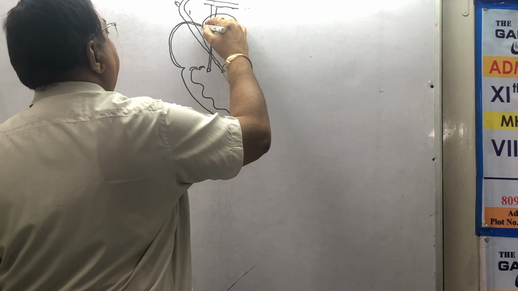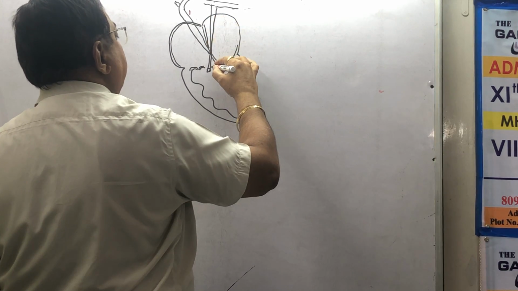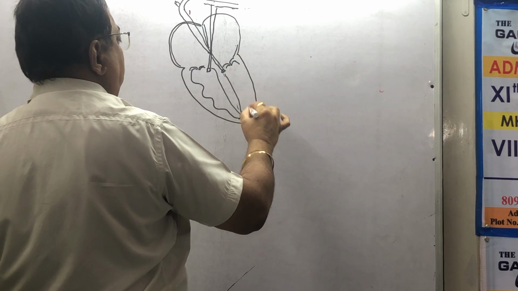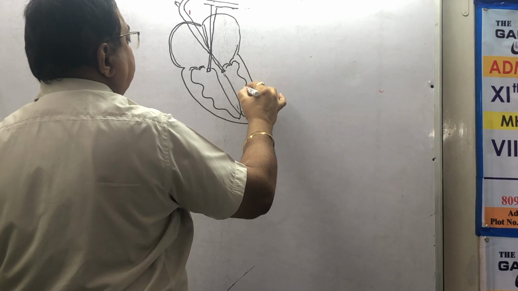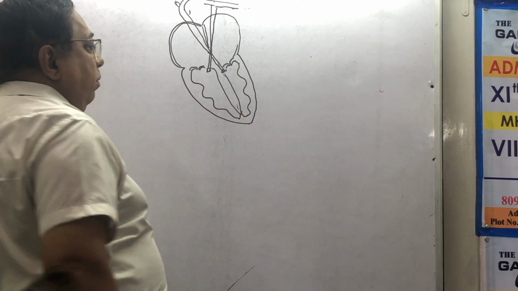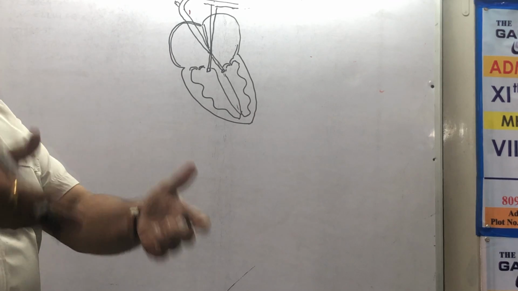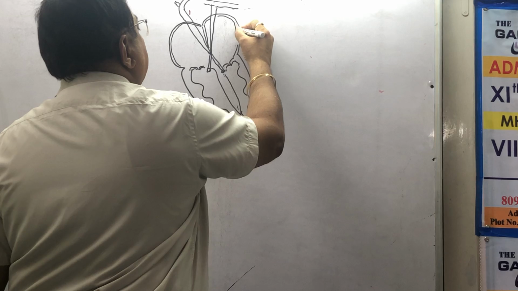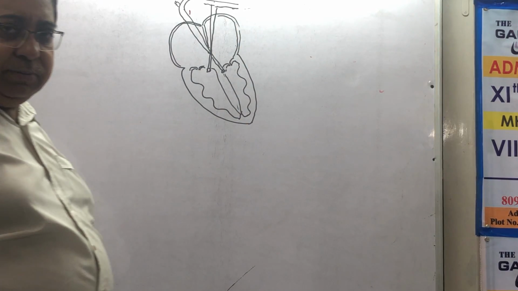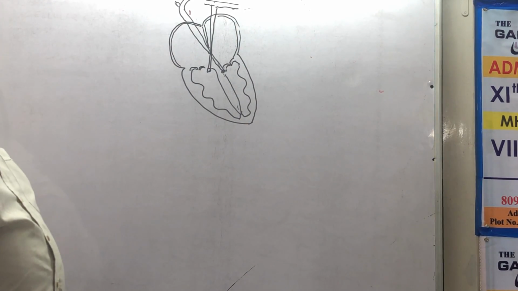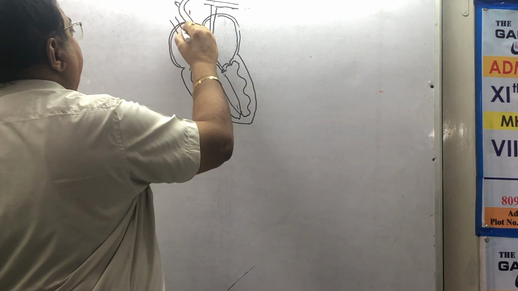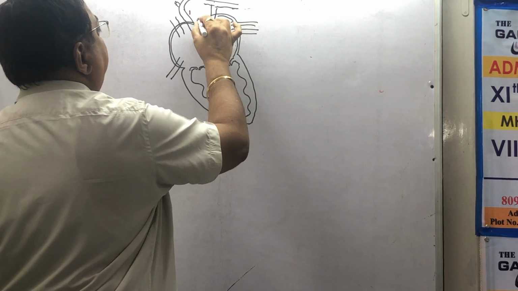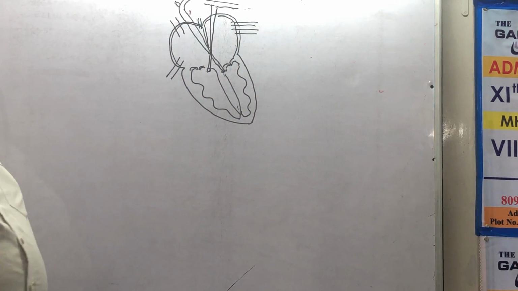Then start completing the middle wall. And this one, prepare thick but straight. Ventricles are thick walled because they pump out the blood. Auricles are thin walled because they receive the blood. So we have to distinguish between the chambers. Of course you will have one pipe here, one pipe here, a set of pipes here and some pipes you can draw here. And your diagram is complete.